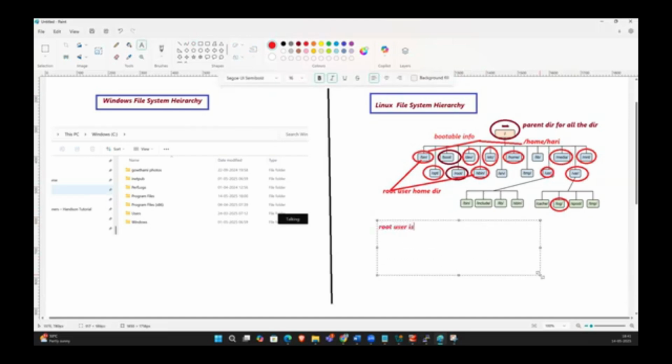The root user is a super user, and the root user can do anything. Guys, understood?